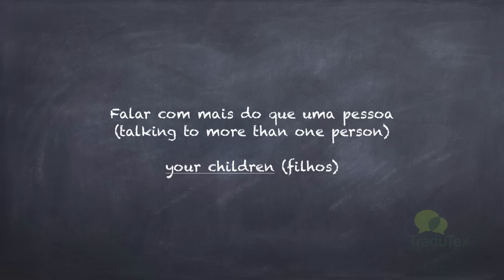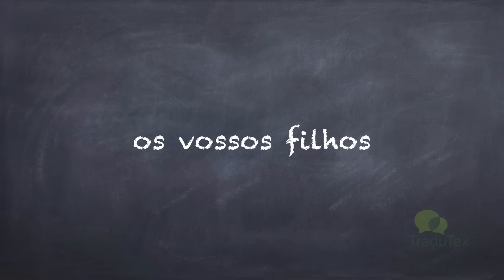Let's think for a second. You're right, now we have to say os vossos filhos. Because we're talking to more than one person, we should say o vosso, a vossa, os vossos, as vossas. And because filhos is masculine and plural, we take this os vossos form.